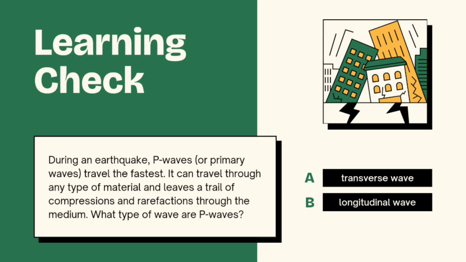So let us check first what you have learned in the previous lesson. Let's read the problem. During an earthquake, P waves or primary waves travel the fastest. It can travel through any type of material and leaves a trail of compressions and rarefactions through the medium. What type of wave are P waves? A. Transverse wave. B. Longitudinal wave.